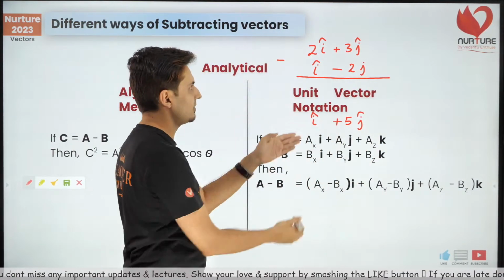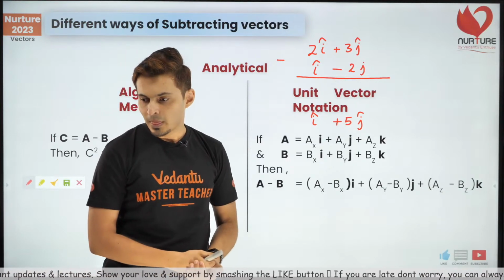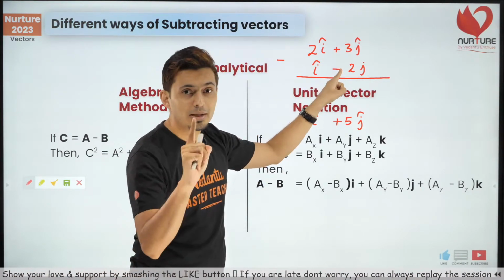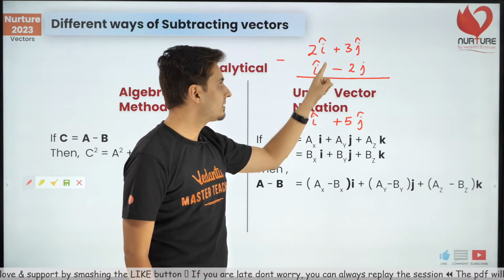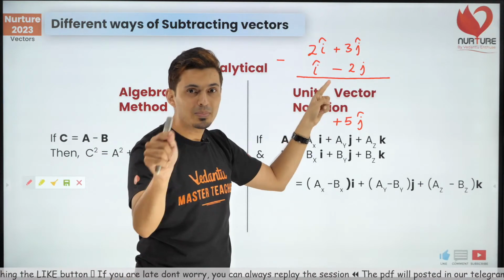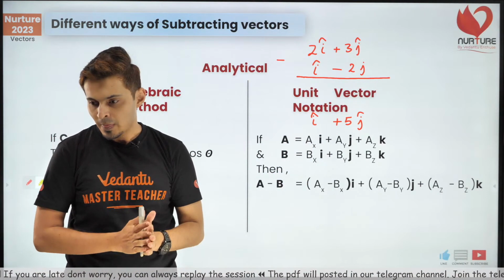That's the answer when you subtract them. As simple as that. Be careful, Sangeeta, there is a minus sign. Minus and minus will become plus. So 2 minus 1 is 1, and 3 minus minus 2 is 3 plus 2, which is 5. Be careful about it.